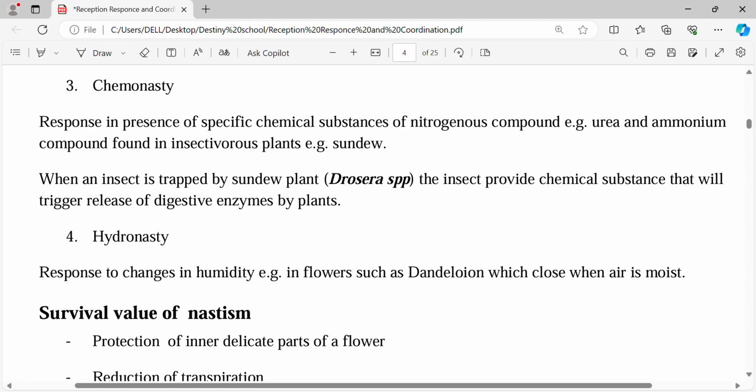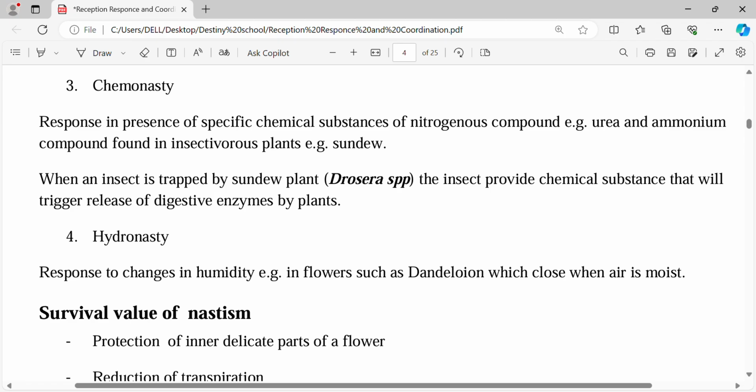Some insects normally have nitrogen, and the plants need nitrogen. Nitrogen is very important in plants. So how do they get the nitrogen? They digest insects using enzymes. An example is the sundew, and there's the Venus flytrap. If any insect lands on them, of course, first they have a sweet smell, so the insects will be attracted to go to them.